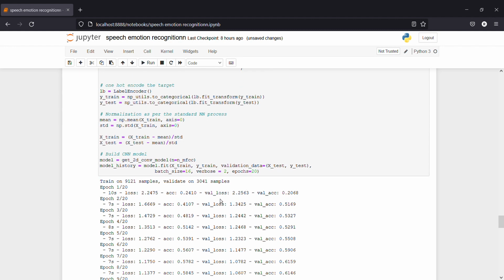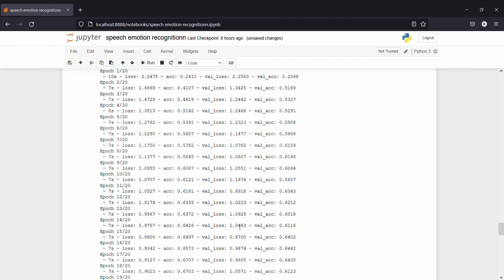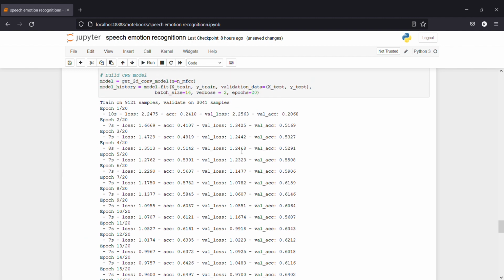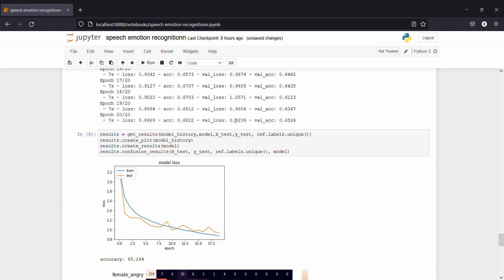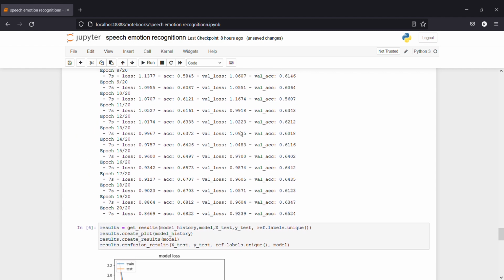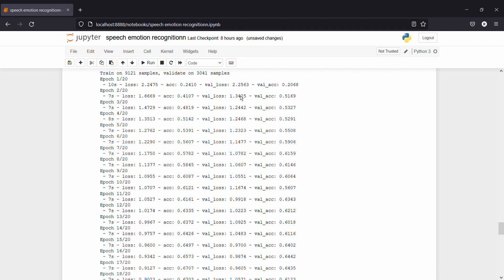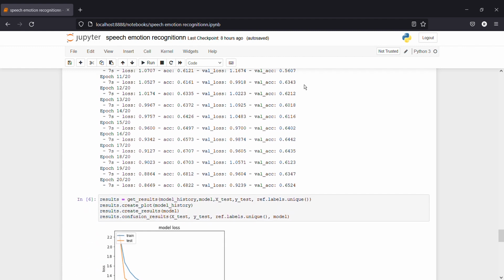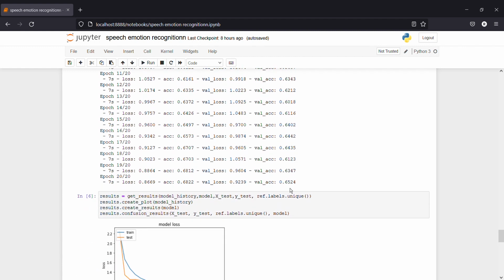Here, as we see, the validation loss is going to decrease slowly. First it is 2.25 and then it decreases to 0.9. As the loss decreases, the accuracy increases. Starting at 0.20, it increases to 0.6524.